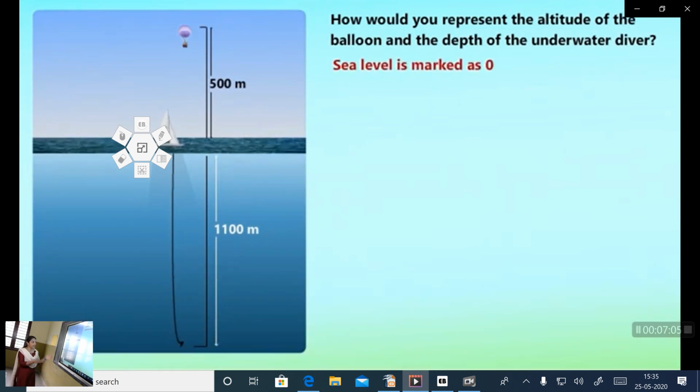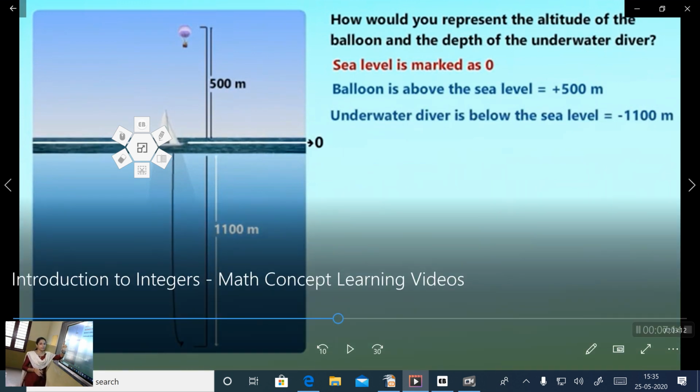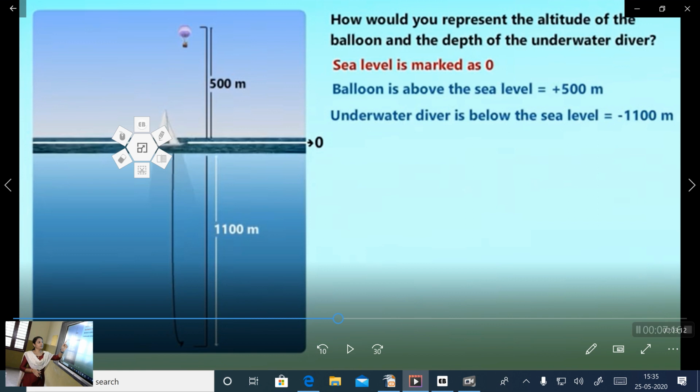We can take sea level as 0, and the balloon is above the sea level, so it can be represented by a positive number, positive 500. The underwater diver is below the sea level, so it is represented by the negative integer, negative 1100 meters. Is it clear? In this type of situation, we use integers.